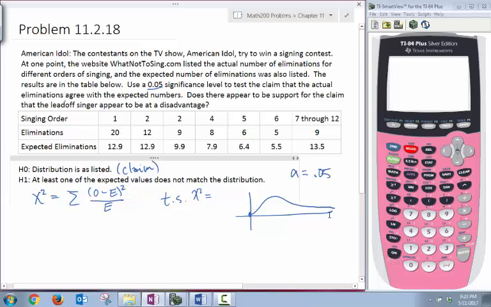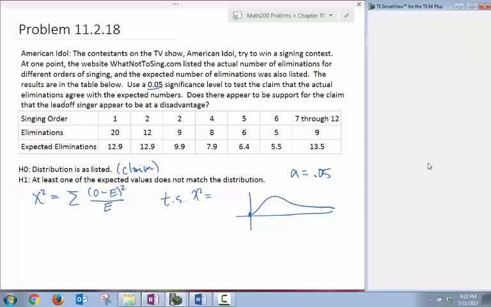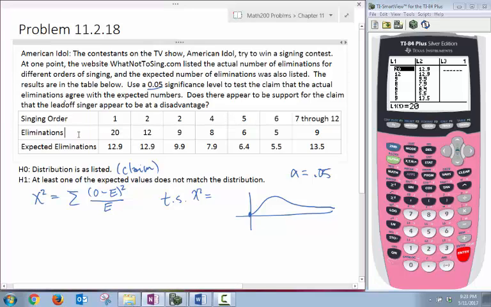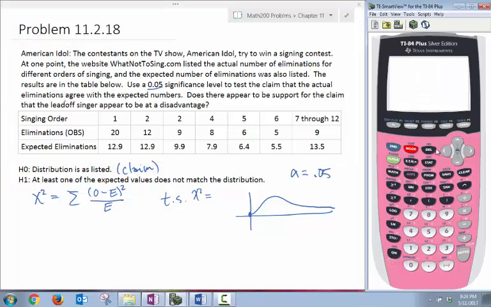To find our test statistic, we're going to put our data in the calculator again. Go to Stat and Edit, and put in the observed frequencies in the first column and the expected frequencies, the second row, in the second column. Then I'll go back to the home screen and select second and Stat to access list operations.